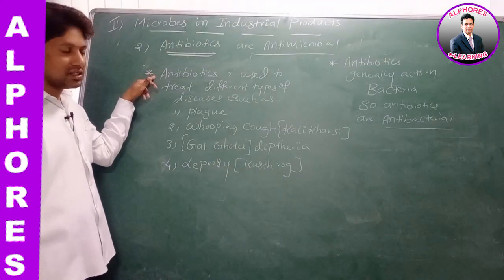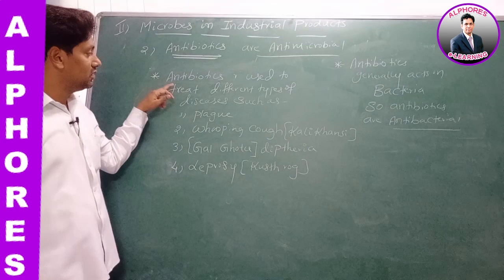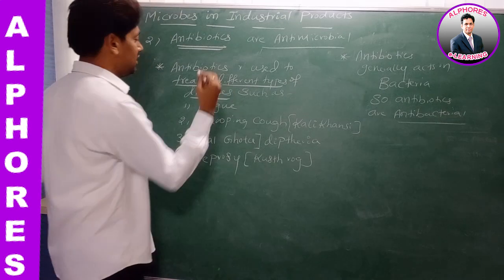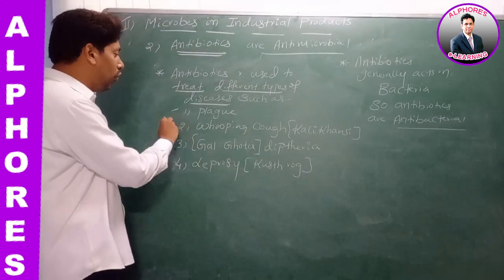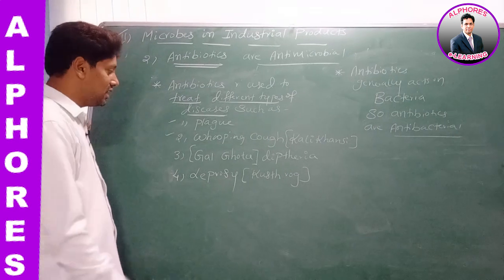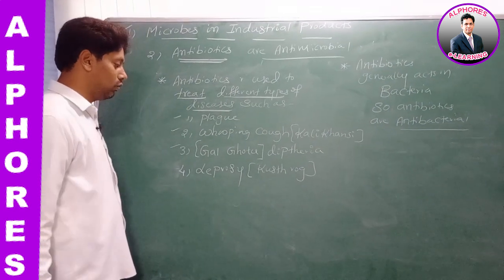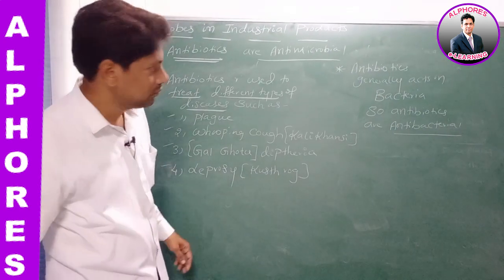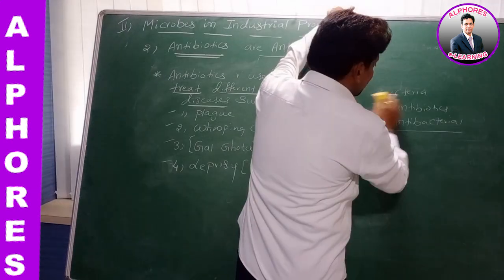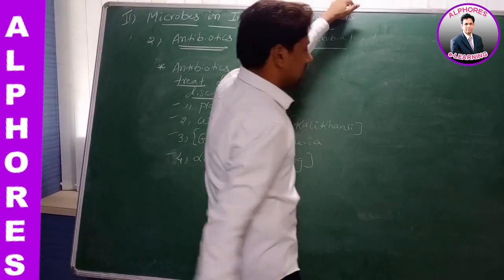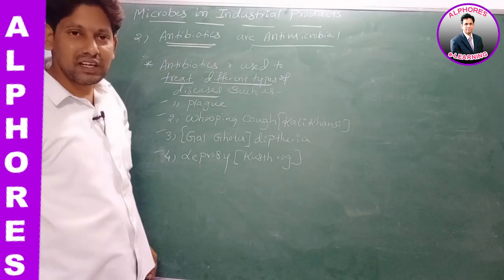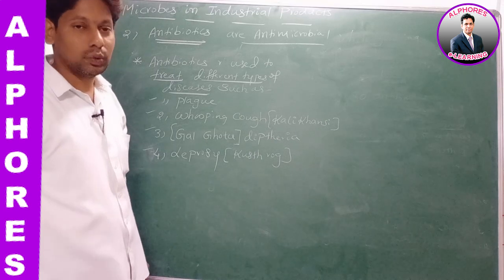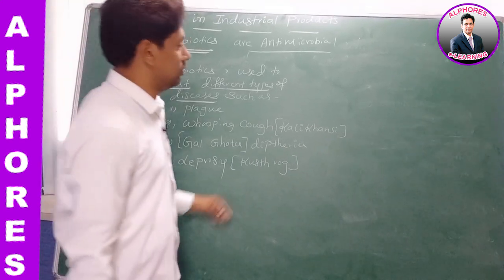Therefore, antibiotics are used to treat different types of diseases, such as plague, whooping cough, nothing but Kali Kansi. Next one is diphtheria, that is Gal Gotu. Next one is leprosy, that is Kust Rog. Now listen to this statement. Penicillin was the first discovered antibiotic, right? This penicillin was used by Americans during the Second World War to treat injured American soldiers.